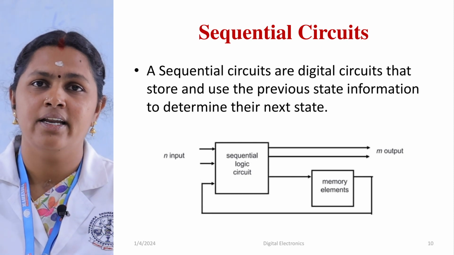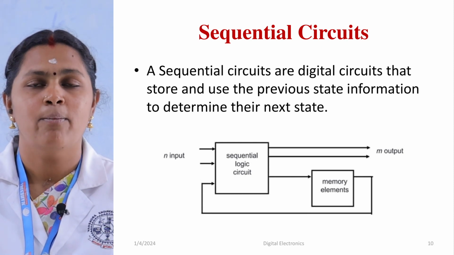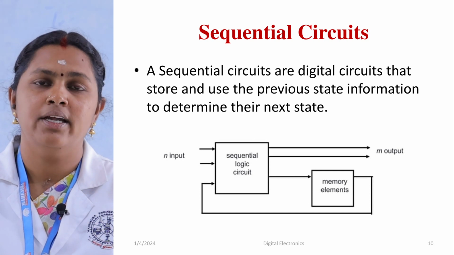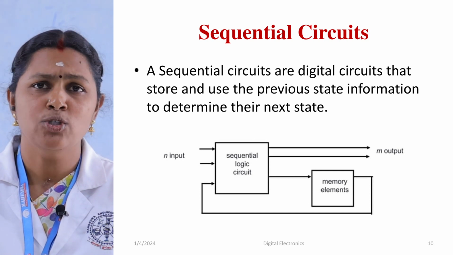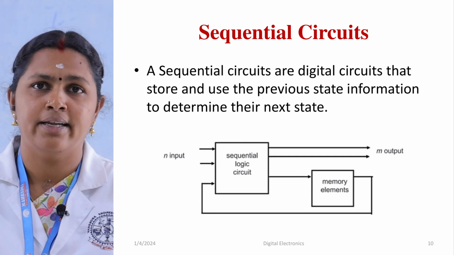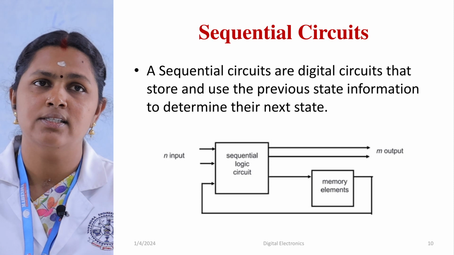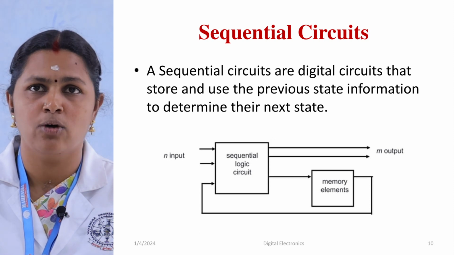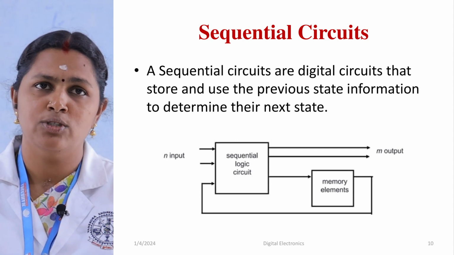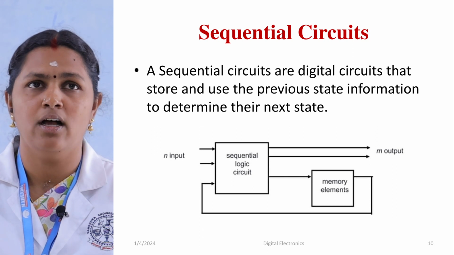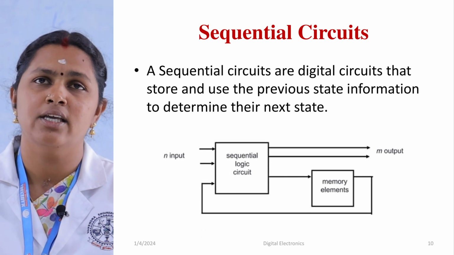Here we add another block, the memory elements. This means it stores one bit of data, that is, the previous output is stored. Then it processes the present input and the previous output, performs some logical operation, and produces the output. This is called a sequential circuit.